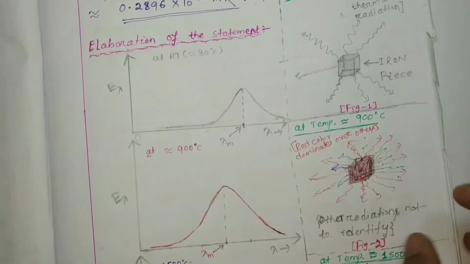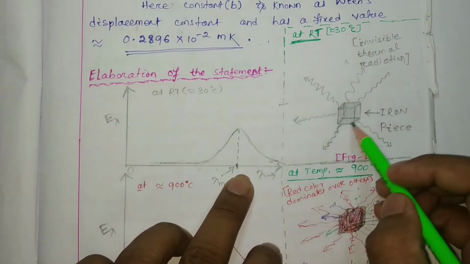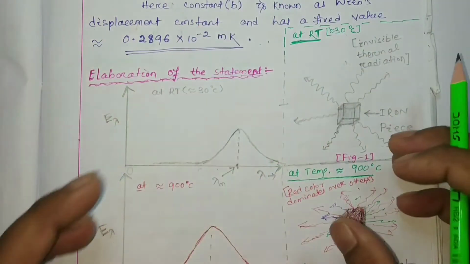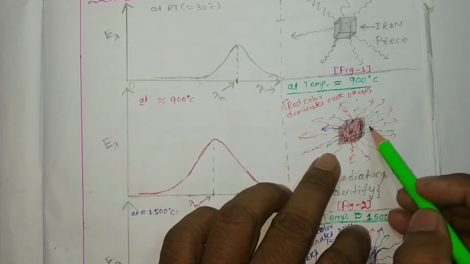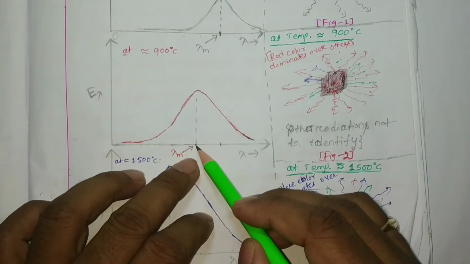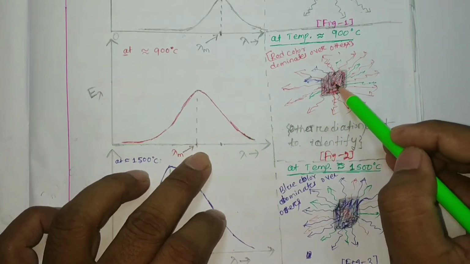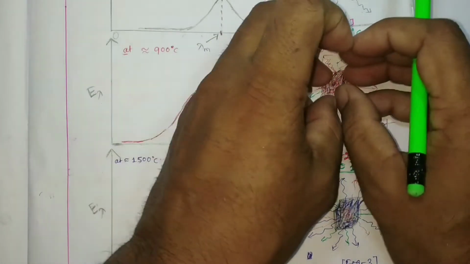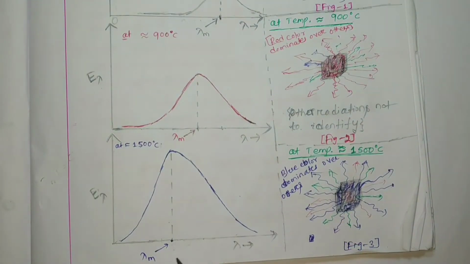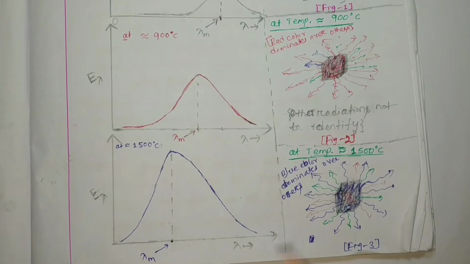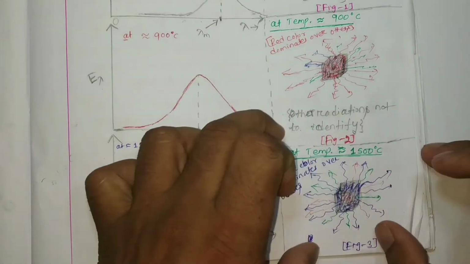For 900 degrees centigrade, red is dominating, so with red wavelength this iron piece radiates maximum energy. Similarly, with blue wavelength, this iron piece at 1500 degrees centigrade radiates maximum energy.